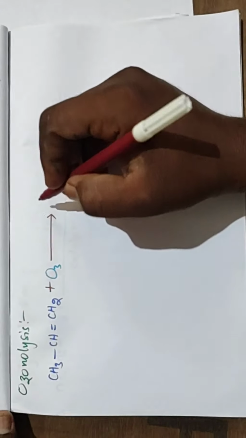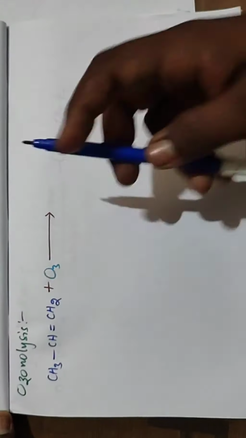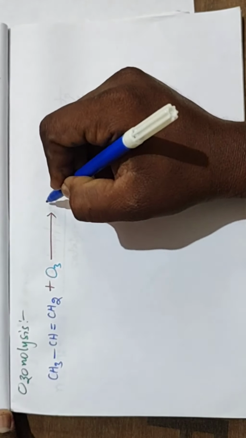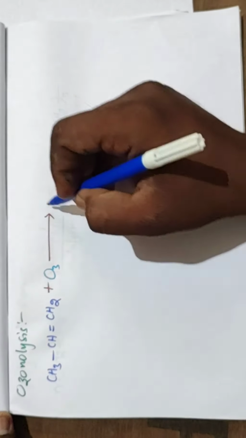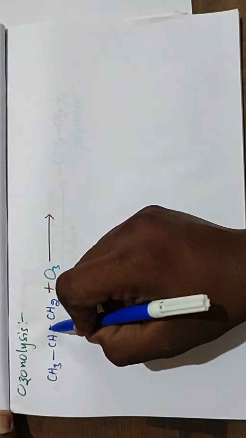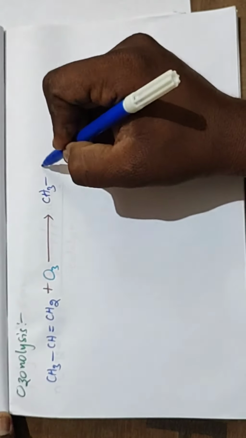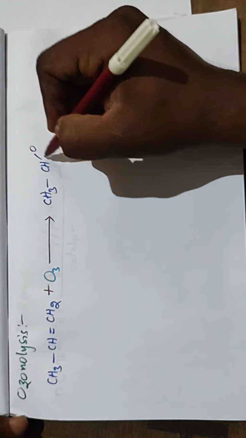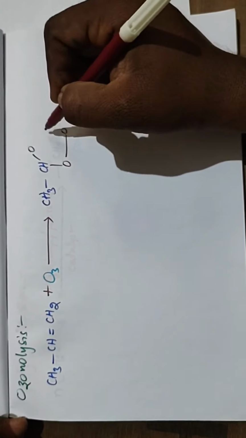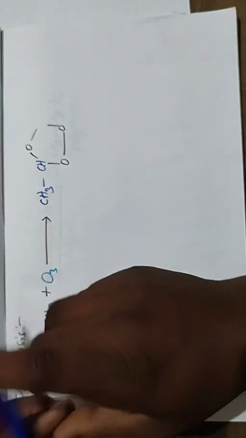We get the ozonoid complex, ozonoid formation. Ozone O3 is added to the alkene by the breaking of this double bond, and we get CH3 CH, and this CH2.